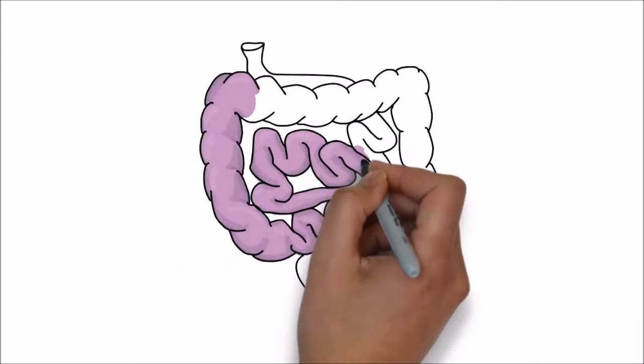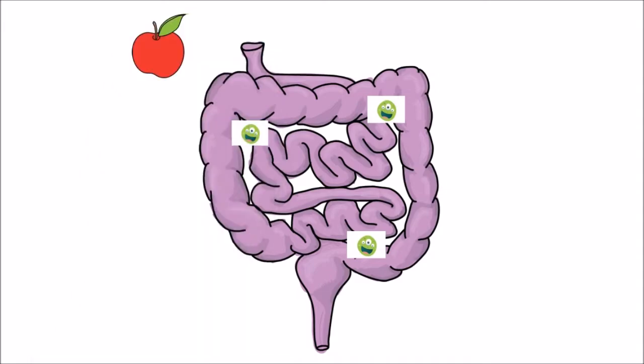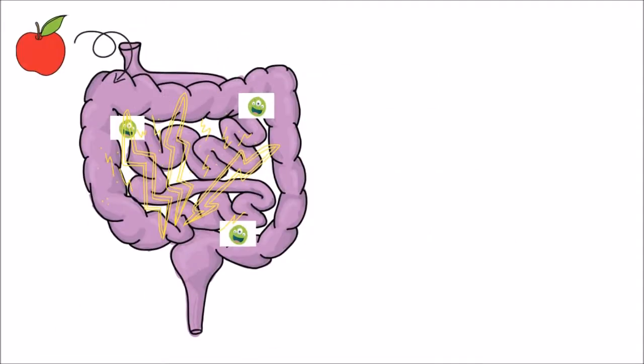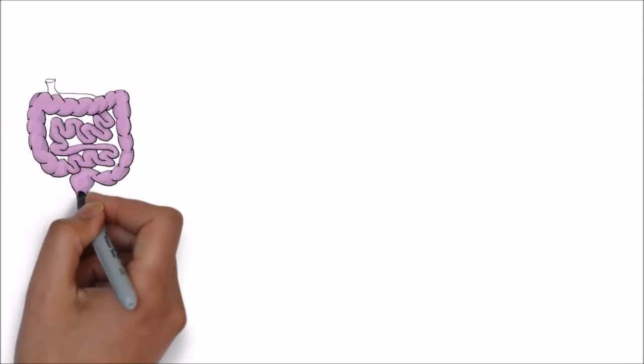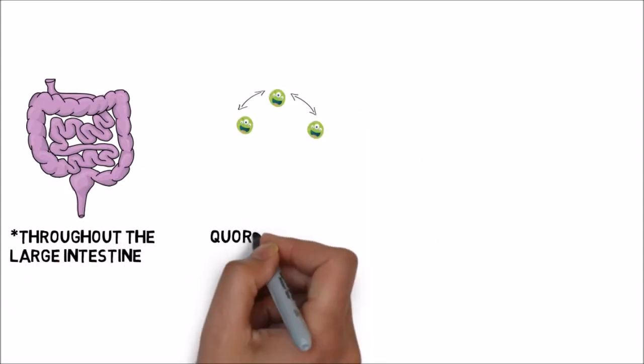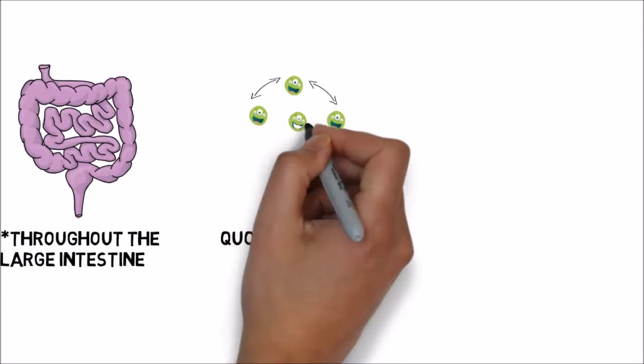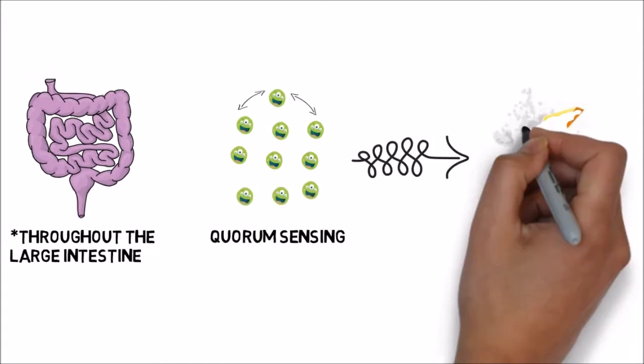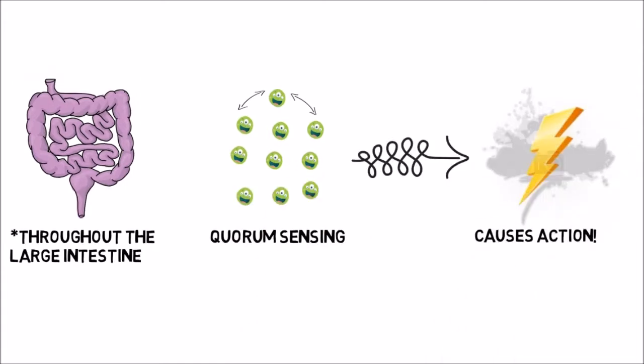The bacteria that live in our digestive tract have many functions, like helping with the metabolism of digested molecules. These bacteria reside in the large intestine, mainly in the cecum, and communicate with each other through quorum sensing. As the bacteria accumulate to a specific amount, they collectively cause action within the gut.